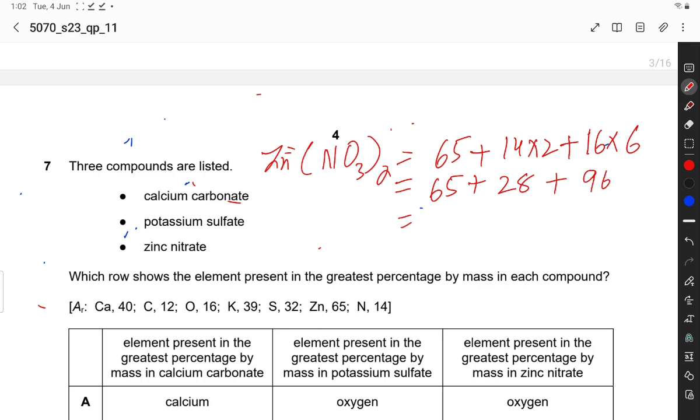The answer is 65 plus 28 plus 96. This is equal to 189.